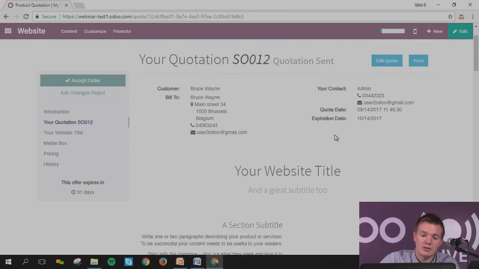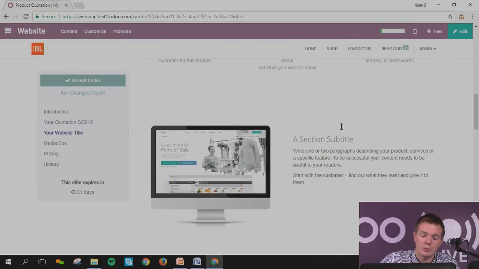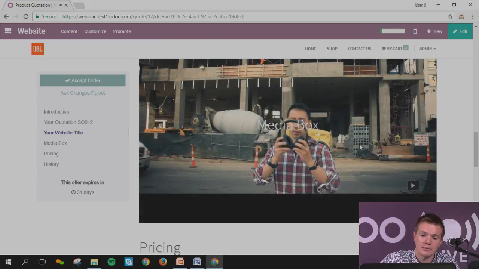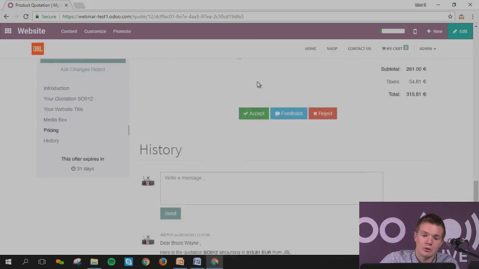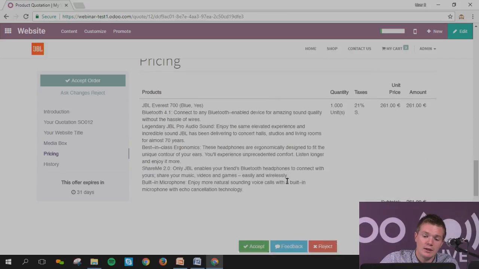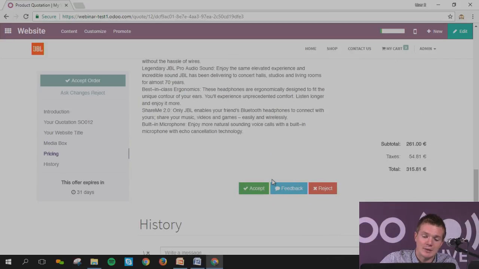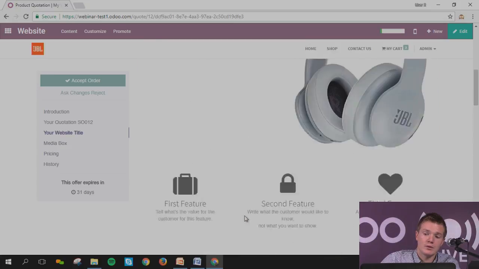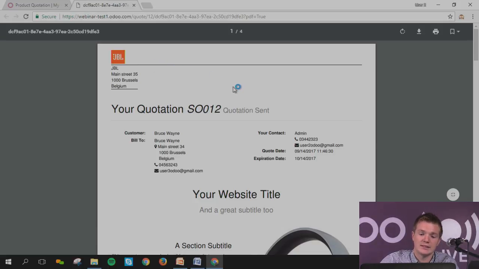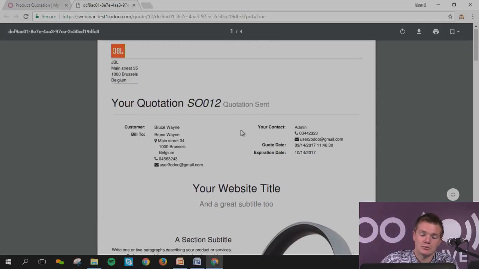So you'll be able to see this quotation that you've created, with the information, again the media box. You can go down, confirm it. As you know, you can simply click on accept, I will do it directly, or make a history so that it will come back to the chatter that you have in your back office. Or, to answer a question, you can simply print it, and you're going to have this nice PDF form that you have created in drag and drop.